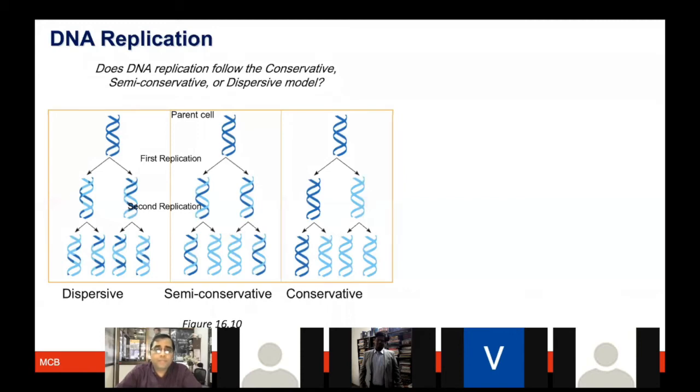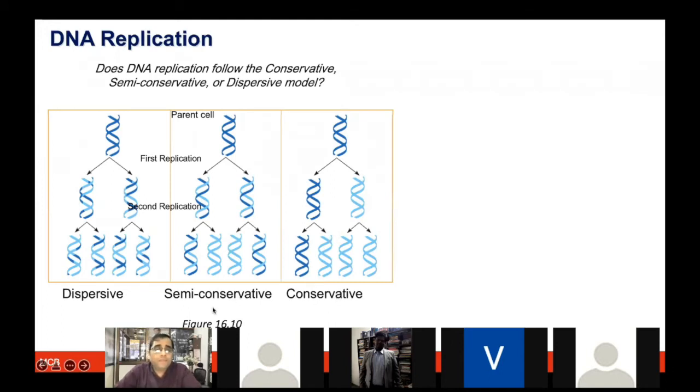DNA replication was another important contribution. We have studied in cell cycle regulation the G1 phase, S phase, G2 phase, and M phase, and the S phase is when DNA replication happens, how DNA duplicates and makes multiple copies. Different scientists provided different types of hypotheses. It could be the dispersive theory, the semi-conservative theory, or the conservative theory.